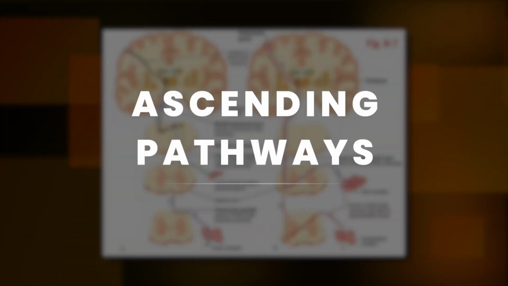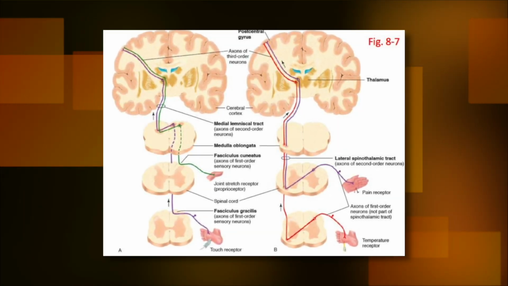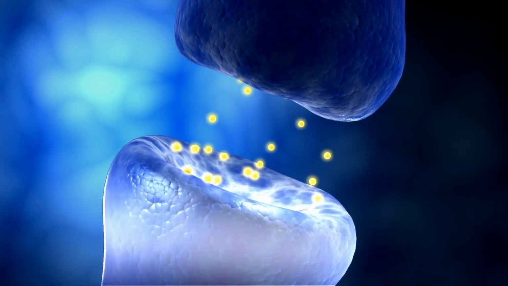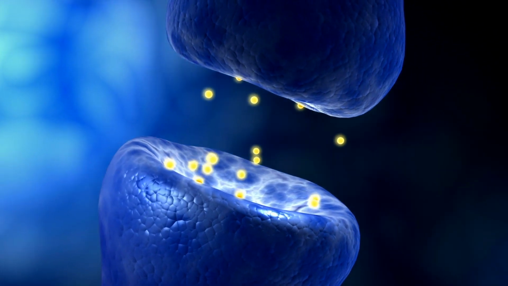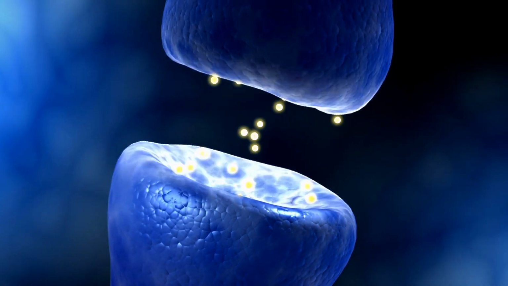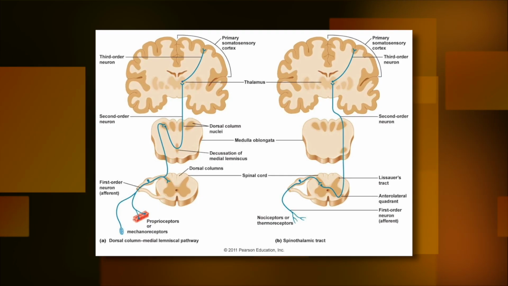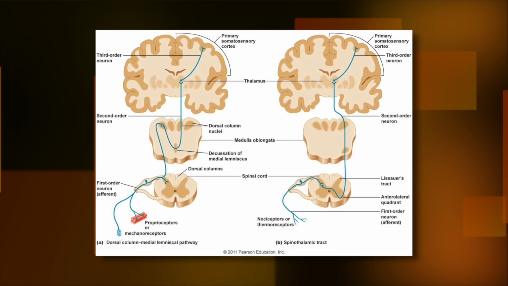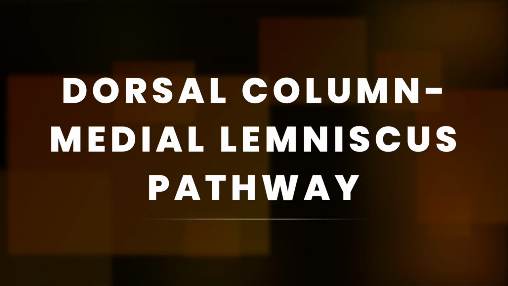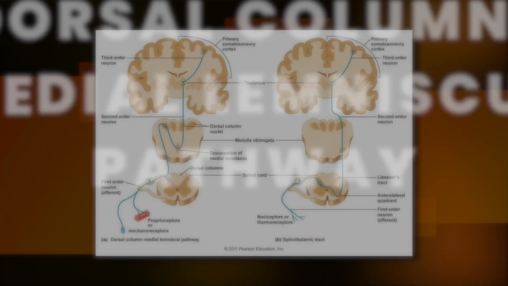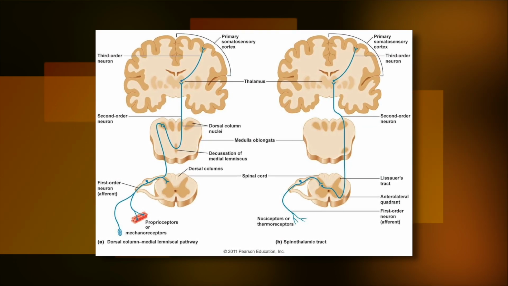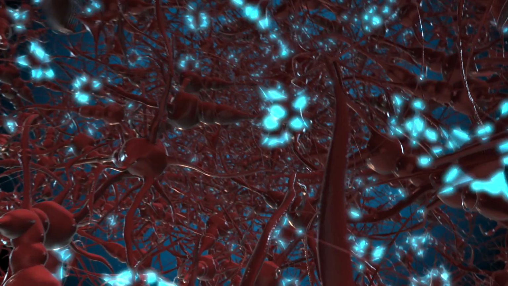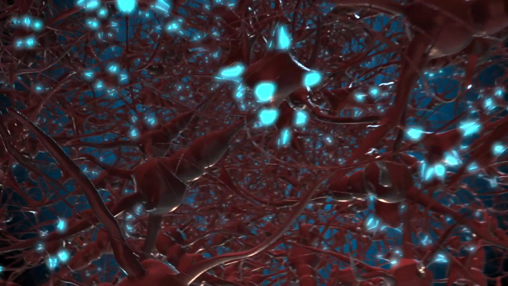Ascending pathways. Spinothalamic tract. After synapsing in the spinal cord, pain signals ascend via the spinothalamic tract, crossing over to the opposite side of the spinal cord. This tract carries information about the location and intensity of the pain signal. Dorsal column, medial lemniscus pathway. This pathway carries information related to the precise location and fine touch. It also plays a role in the transmission of some pain signals.